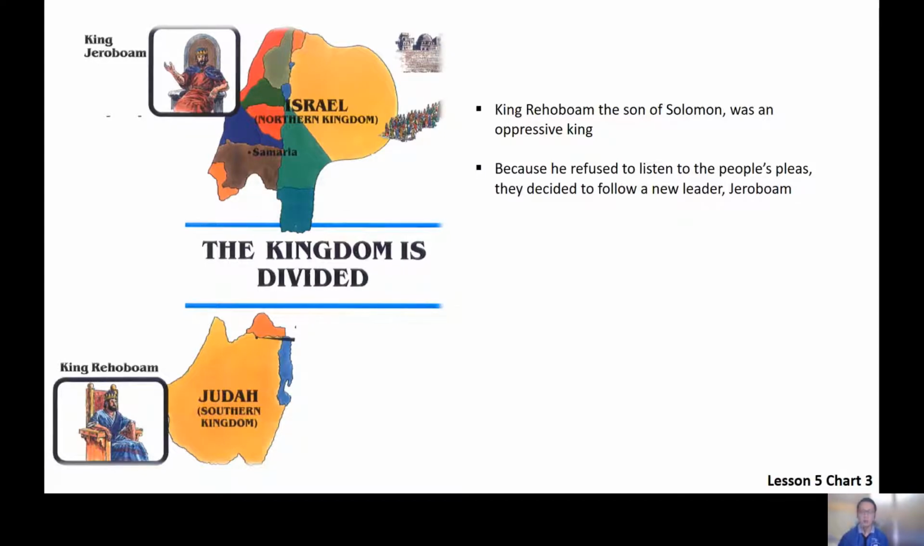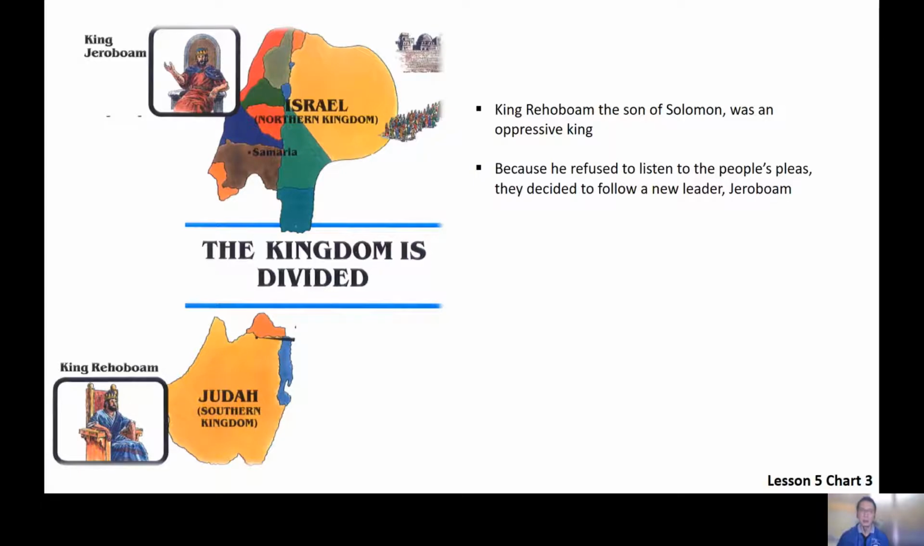King Rehoboam felt that he needed to show strength. He needed to continue to rule with an iron fist. So he told the people who came to see him, no, I will not budge. I will continue to rule as I please. And because he refused to listen to the people's pleas and concerns, they decided to revolt. They said, maybe it's time for us to have a new leader. And they decided to follow a new leader, and this new leader, Jeroboam, became king.